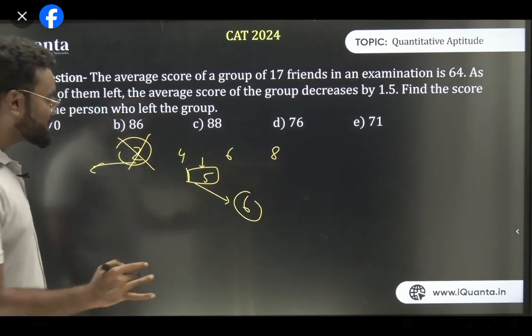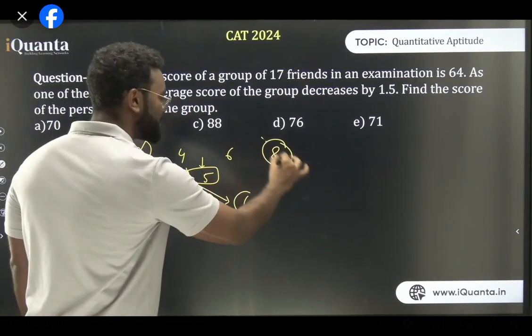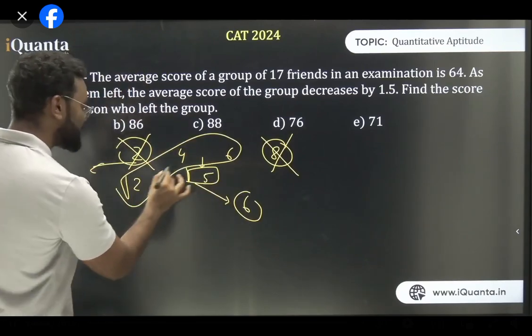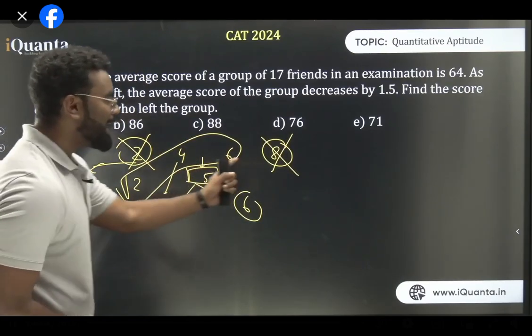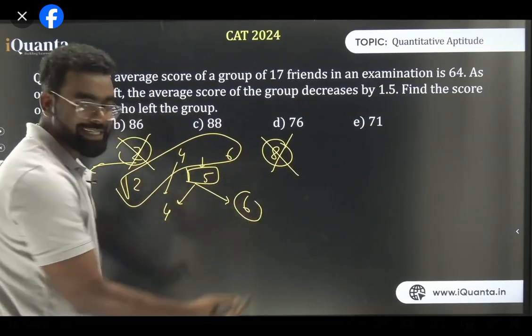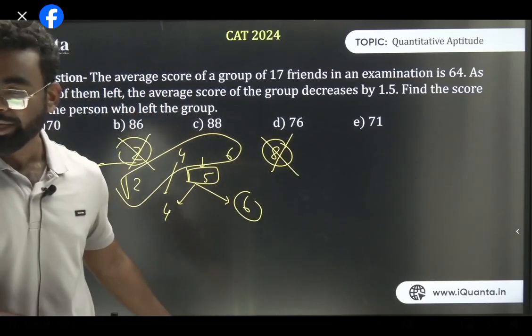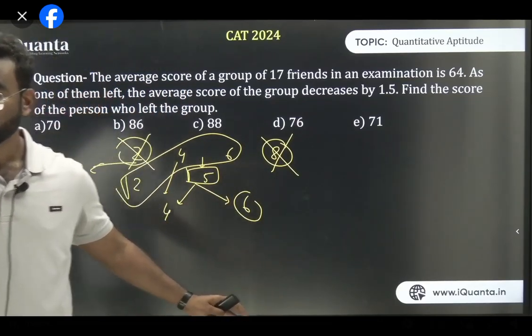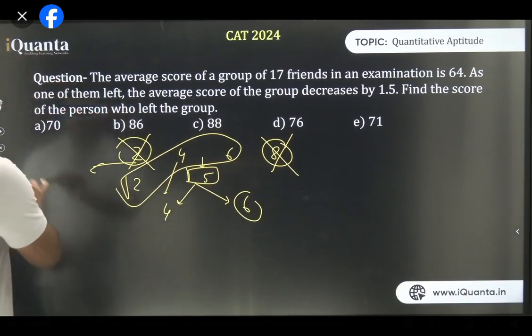You have to. Second is, let's say if 2 is here, now 8 is leaving. So if 8 is leaving, what is the average of 2, 4, 6? The average is 4. Now the average is decreasing. So if the higher value leaves, the average decreases. If the lower value leaves, the average increases. Is it clear? I have made you understand with the example. This is why. Fair enough? So similarly, here also what happened?